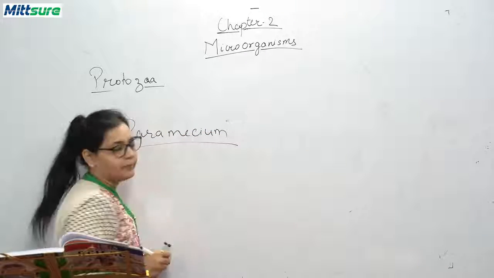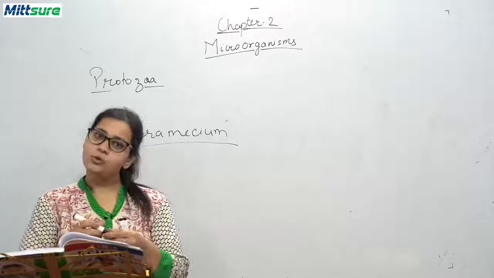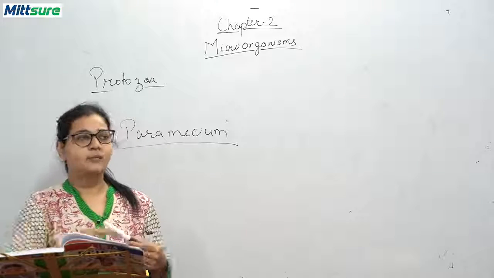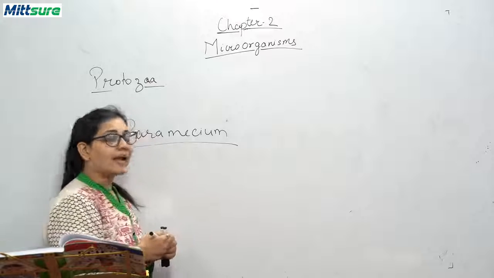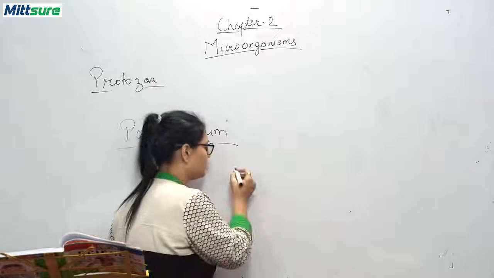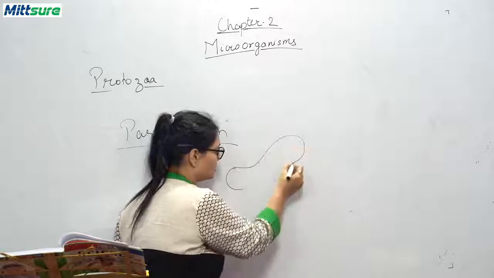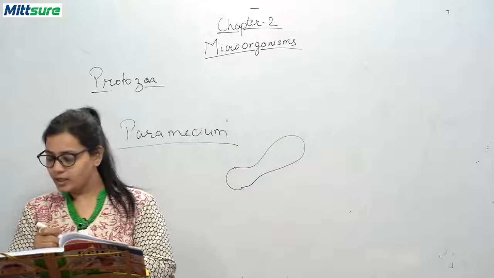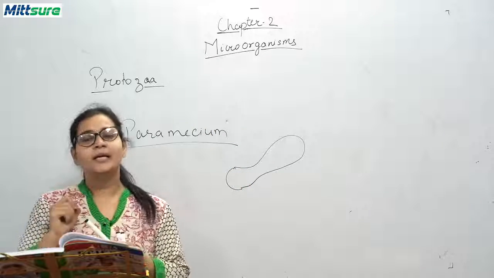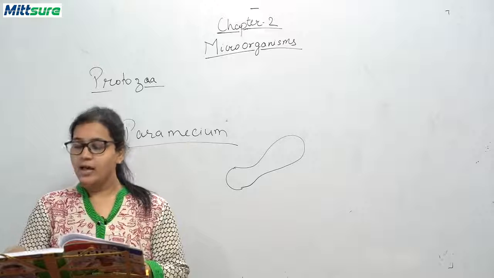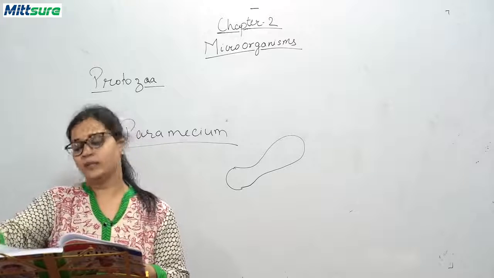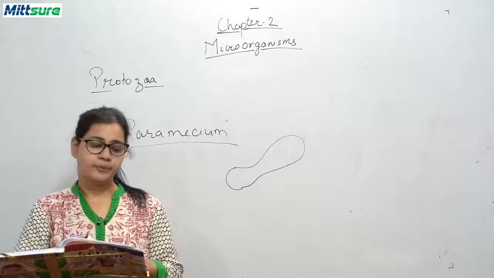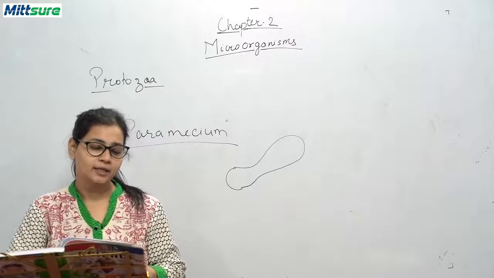This is Paramecium. It also lives in fresh water, and it is slipper-shaped. The shape of the sandals that you wear is the shape of this organism. It has minute hair-like structures called cilia, and these cilia help in locomotion and to catch prey. Prey means the food that they eat.